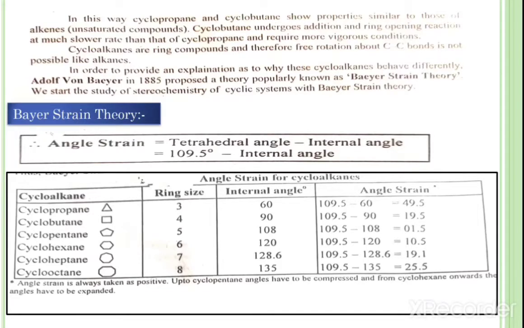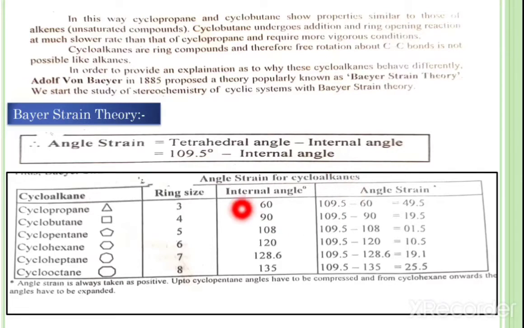Therefore, the angle strain is nothing but the tetrahedral angle minus the internal angle. The tetrahedral angle, we know, is about 109.5 degrees, minus the internal angle.